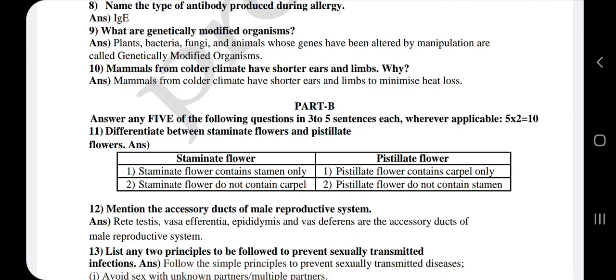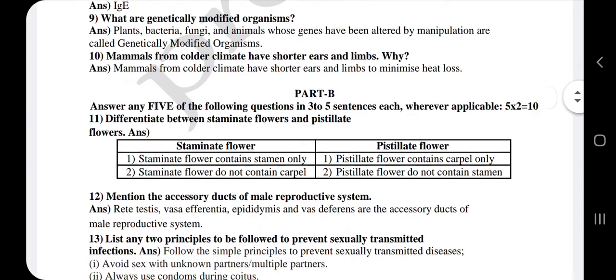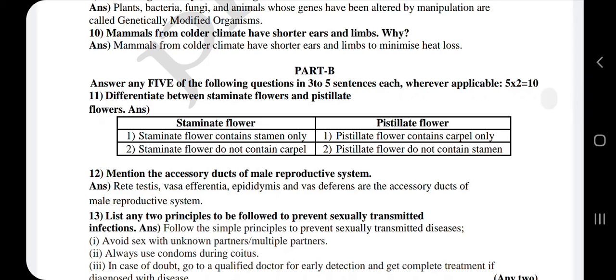So this completes Part A. Next is Part B, which carries 2 marks. Here also there will be 7 questions, and you need to answer only 5 questions. The 11th one: differentiate between staminate flowers and pistillate flowers.